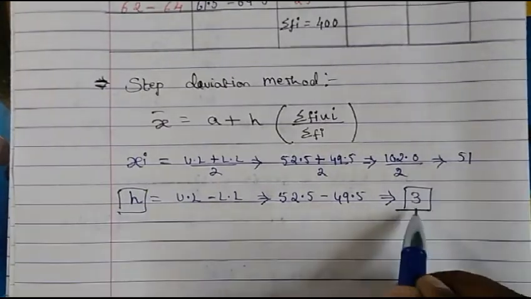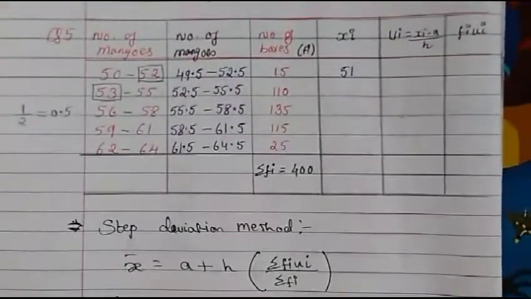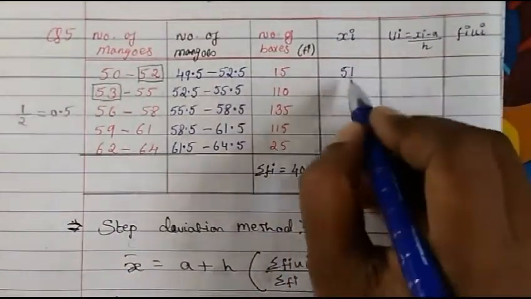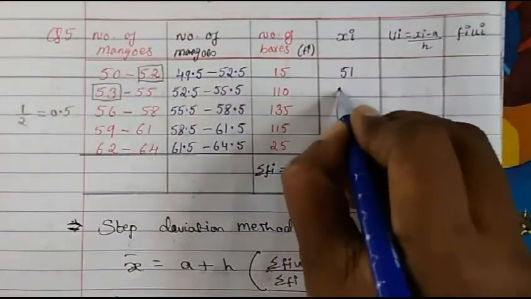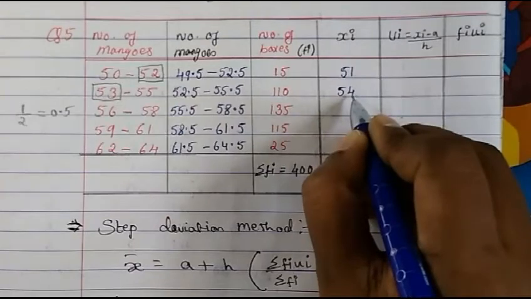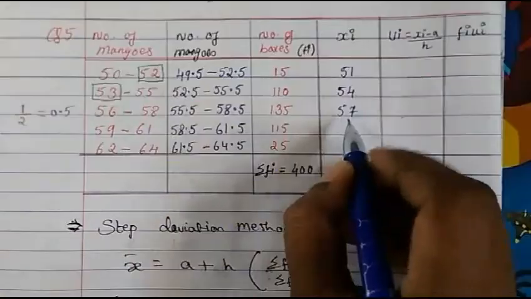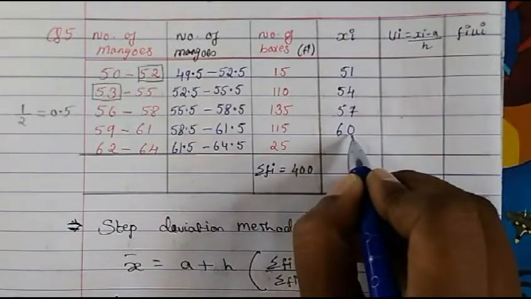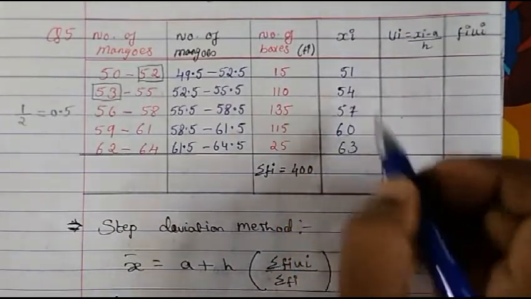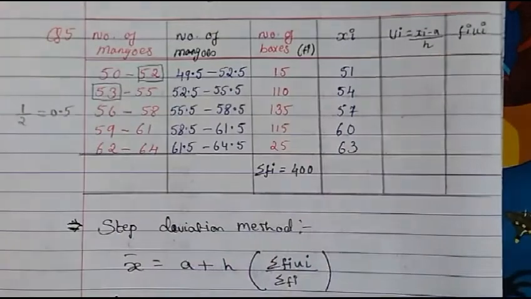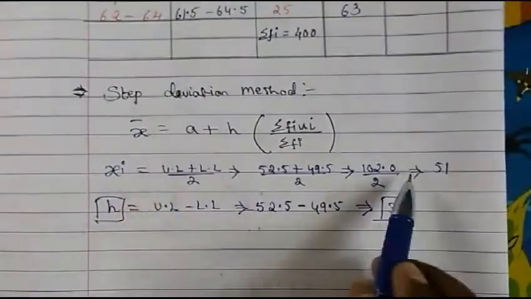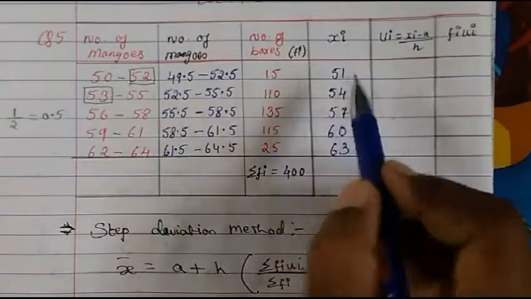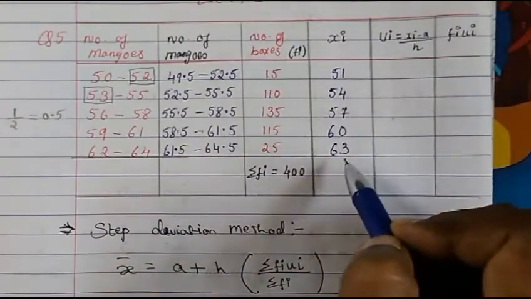Okay. So once you know the class interval, just go on adding it. So 51 plus 3 will give us 54. Add 3 here, you will get 57. Add 3 with 57, you will get 60. Add 3 here, you will get 63. So that's how we find out the xi value. So no need for everything to be calculated this way. Only the first one you calculate like that. Afterwards, you just add the class interval.